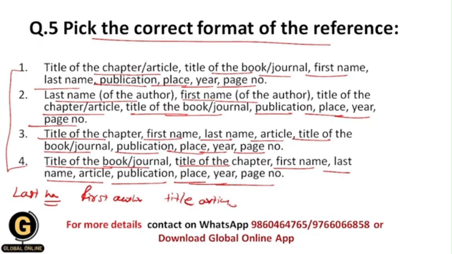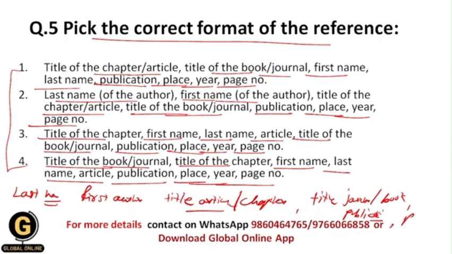Okay, so whenever it is a journal, then you can write the title of the article, or whenever there is a book, then you can write the title of the chapter. Then after that you write the title of the journal, from which journal you have referred that article, or you can write the title of the book. Then after that you can write the publication, then the place of the publication, then year of the publication, and the last one should be your page number.